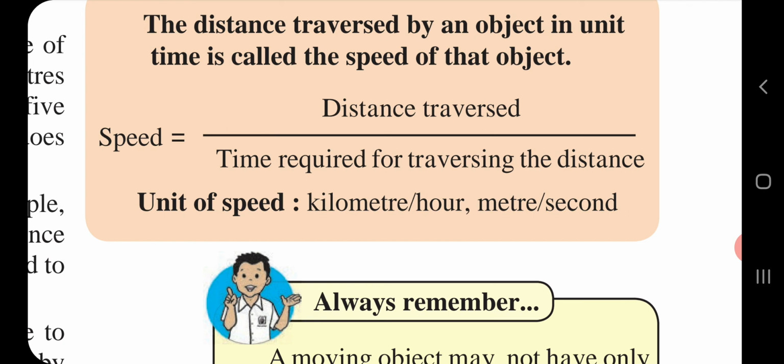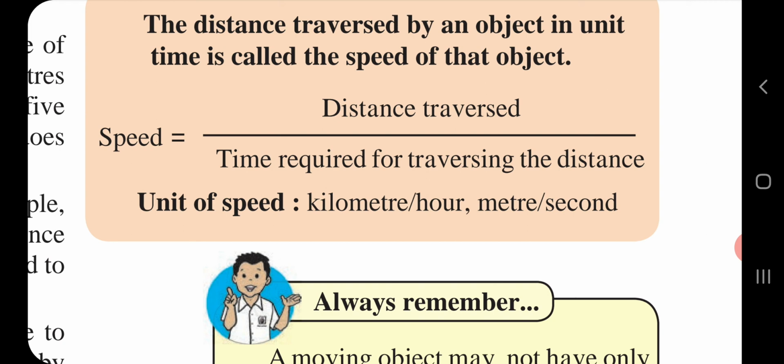Which one is moving with greater speed? Of course, you know the answer. We can say the first car takes a short time while the second car takes a long time to cover the same distance.